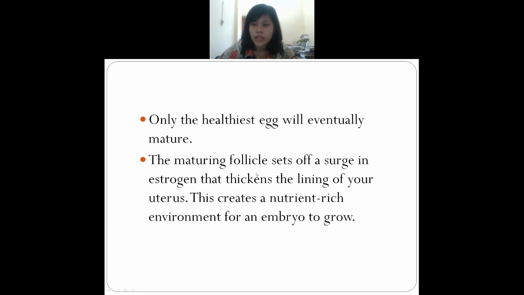And after that, where will the maturing follicle or matured egg go? Listen, they will go in estrogen. Estrogen is the name of the hormone. And with the help of this estrogen, what will happen? The size of the uterus will get thicker, it will get bigger. Why? So that the embryo can grow there.